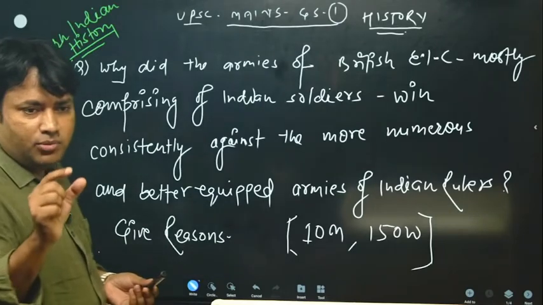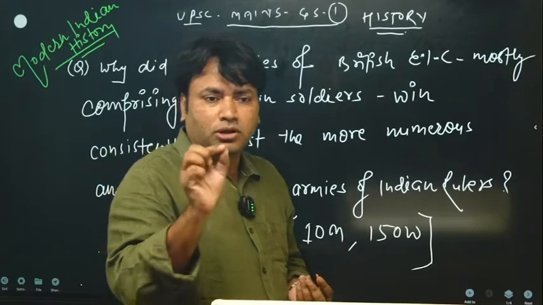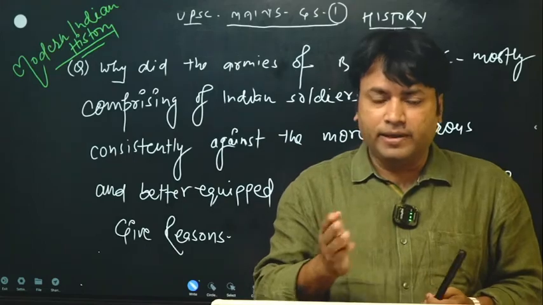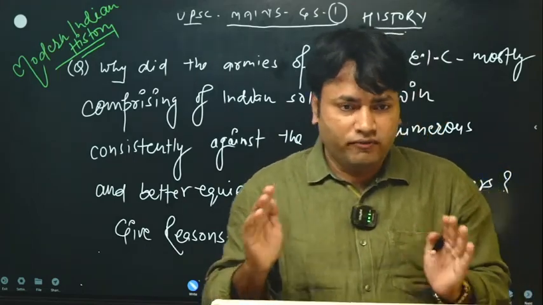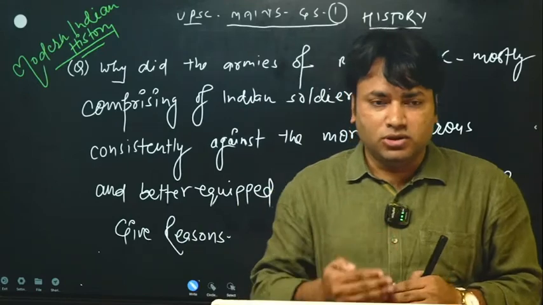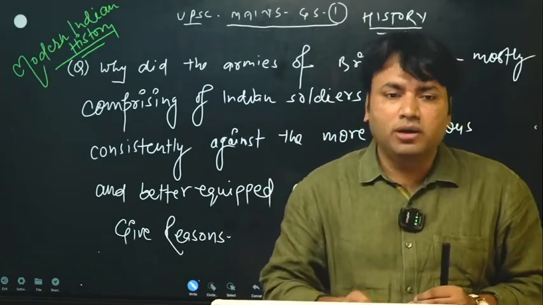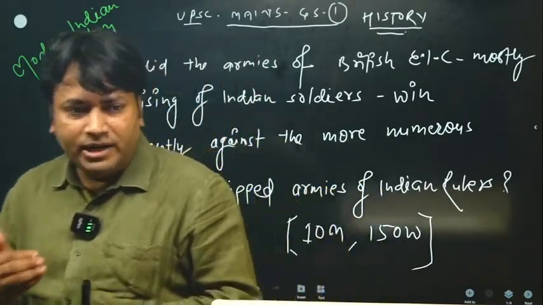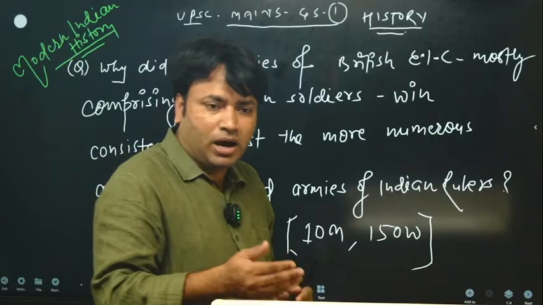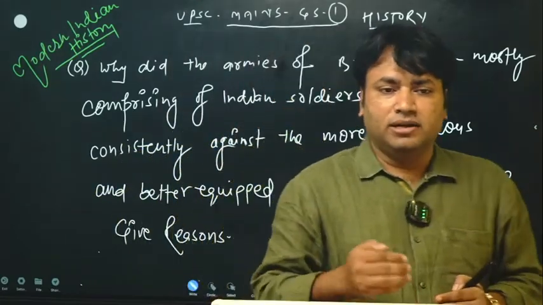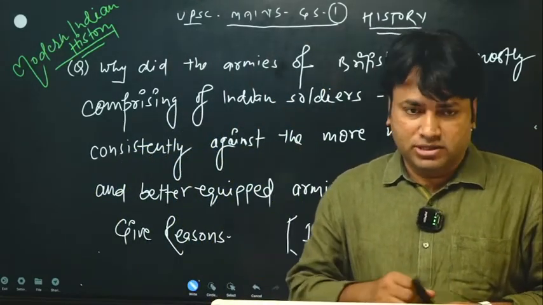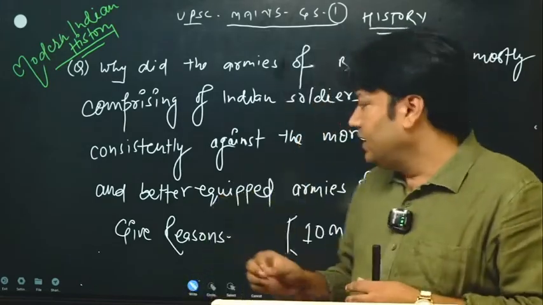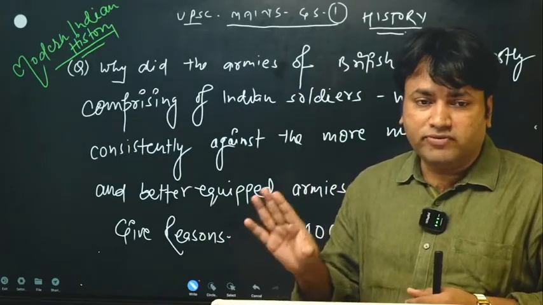The main theme of the question here is related to the role of Indian soldiers in India during the colonial phase. How Indian soldiers played an important role in the establishment and expansion of the British Empire, and the same Indian soldiers were also a part of the armies of native rulers or local rulers. We also have to discuss the reason why the native rulers failed to get the victory.